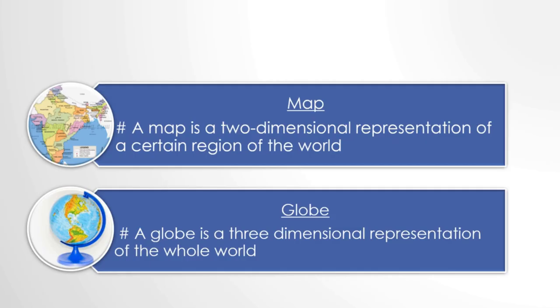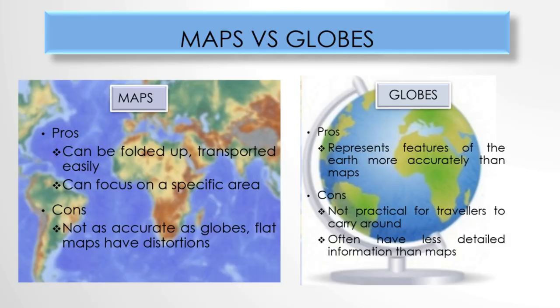And here is the basic difference between a map and a globe. A map is a two-dimensional representation of a certain region of the world, whereas a globe is a three-dimensional representation of the whole world. Now let's study the pros and cons of maps and globes. First one is the advantages of maps.